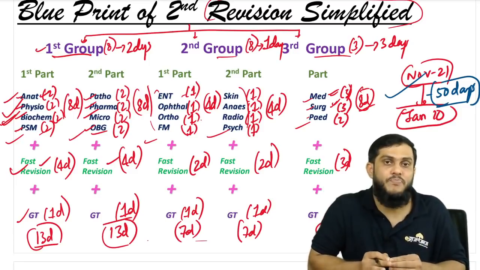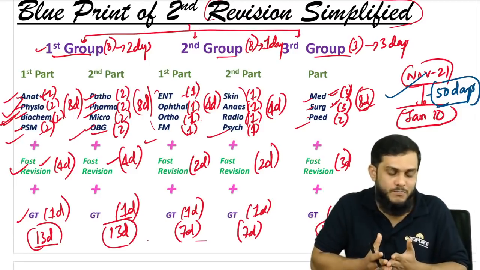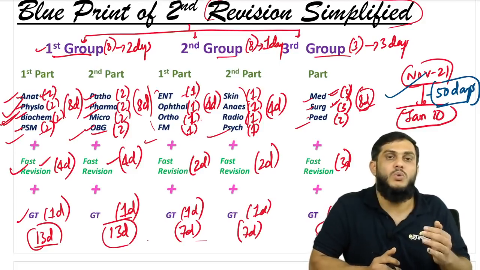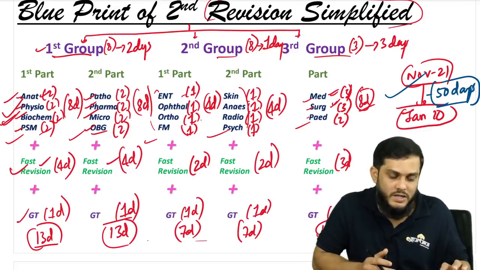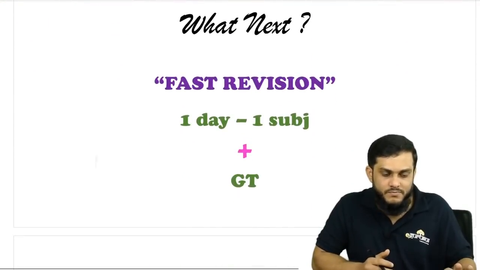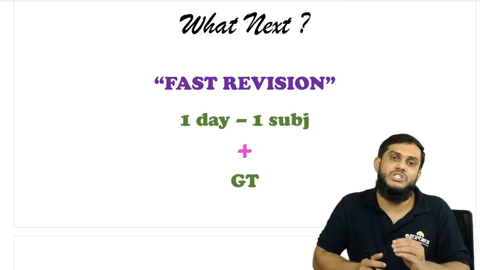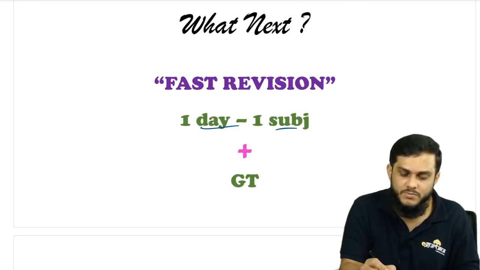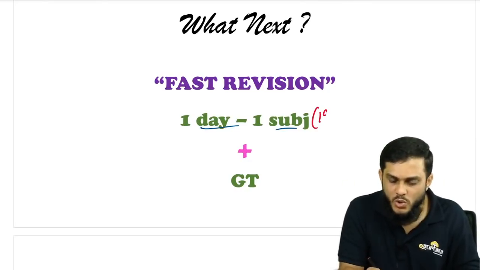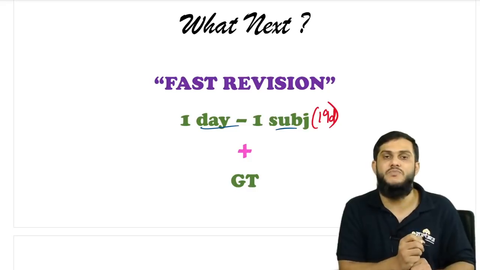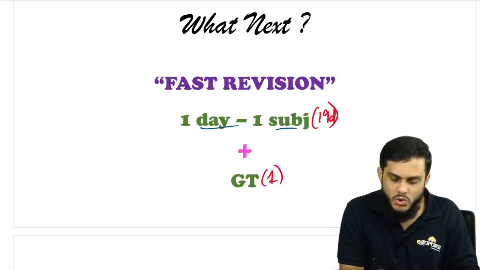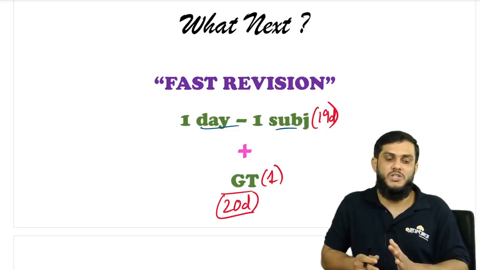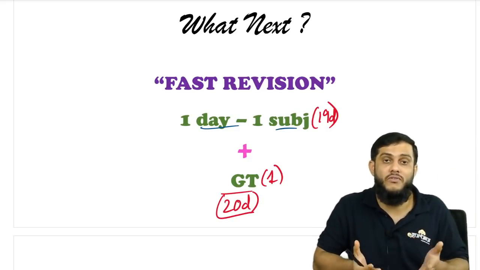If your exam gets postponed, obviously it will get postponed, there is no doubt in that. So what to do after the second revision is also important. After second revision, what next? Start a fast revision, 1 day 1 subject. So 19 days you are taking to finish 19 subjects and ultimately give one GT. So 20 days you are going to spend here, another 20 days to give one fast revision, right? Now you should develop double confidence after this.